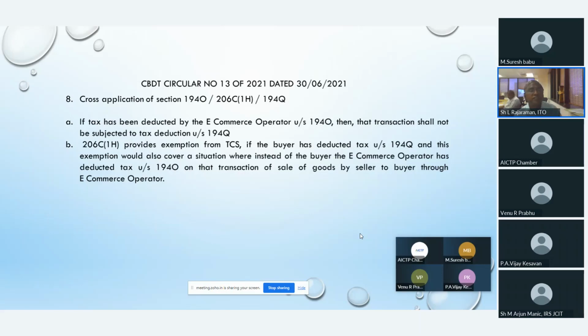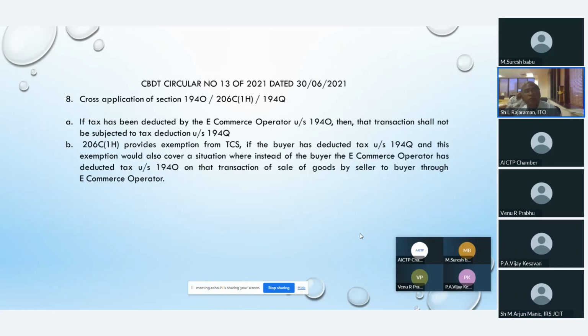Similarly, 206C(1H) provides exemption from TCS if the buyer has deducted tax under section 194Q. Because if it is already happening, then 206C(1H) will not come at all if 194Q happens.